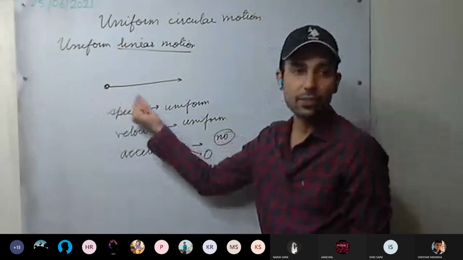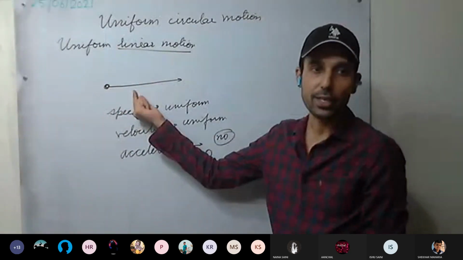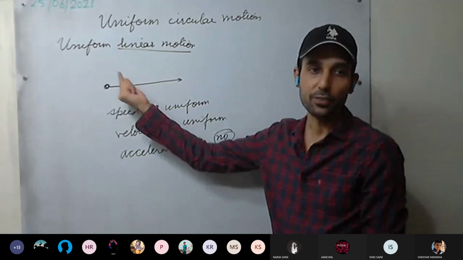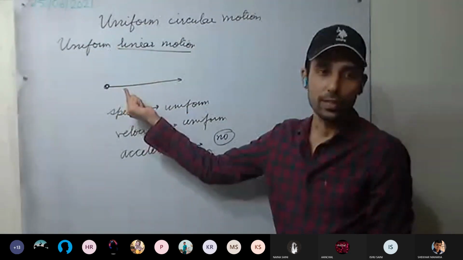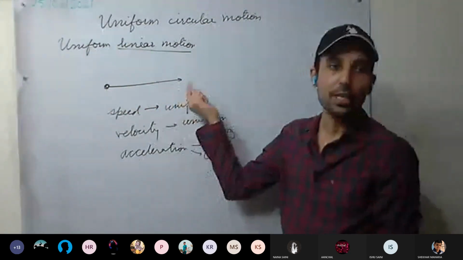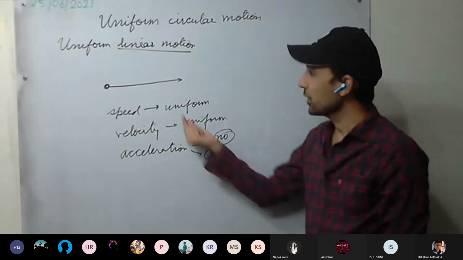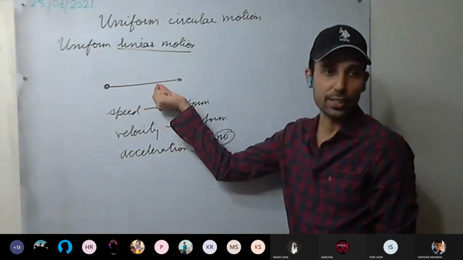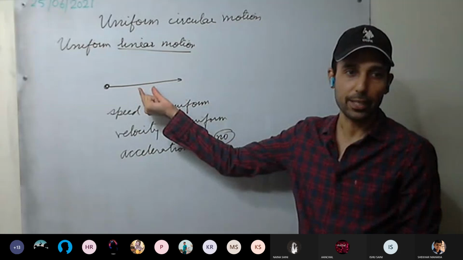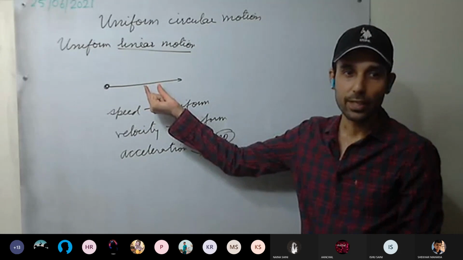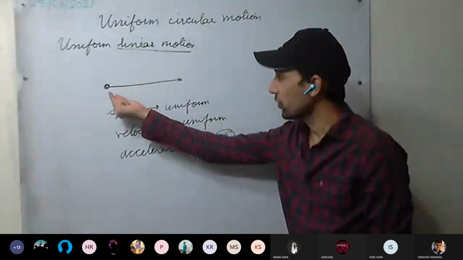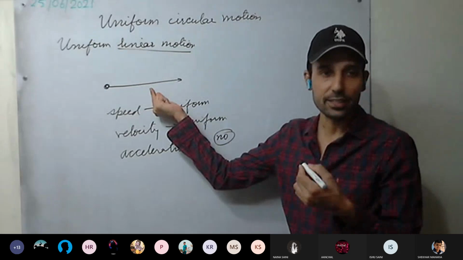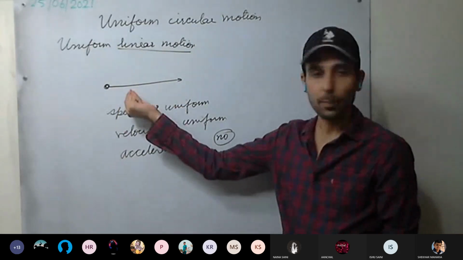If acceleration is zero, is there any external force acting on the body? No. There is no external force acting on the body, because we have studied that if there is any change in the state of the body, it means some force is applied.